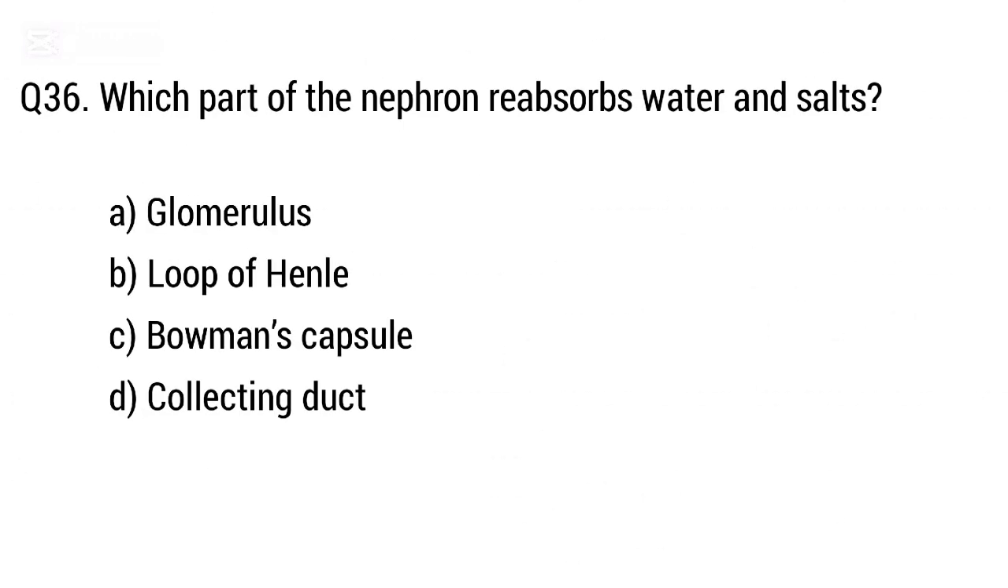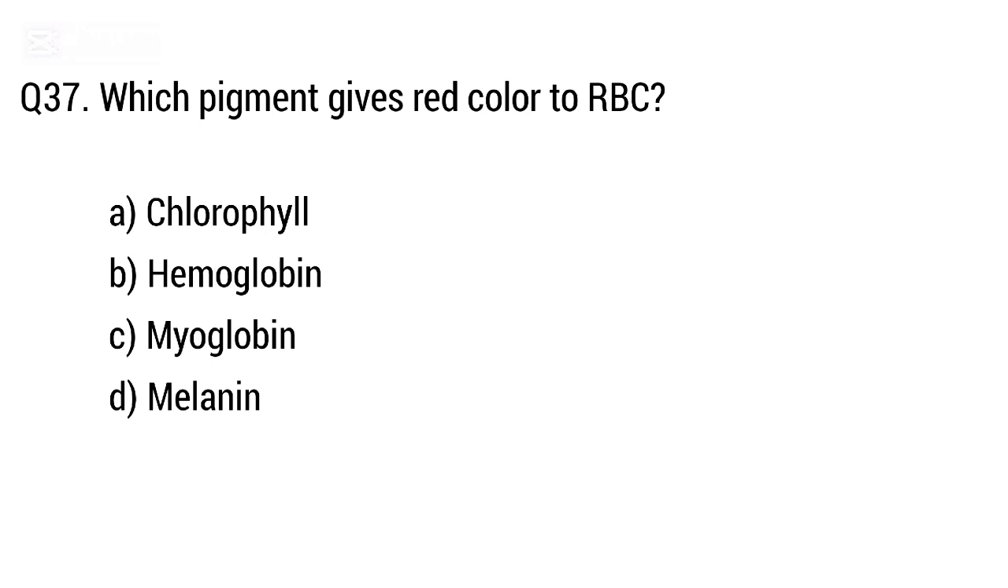Question 36. Which part of the nephron reabsorbs water and salt? The right answer is option B, loop of Henle. Question 37. Which pigment gives red color to RBC? The right answer is option B, hemoglobin.